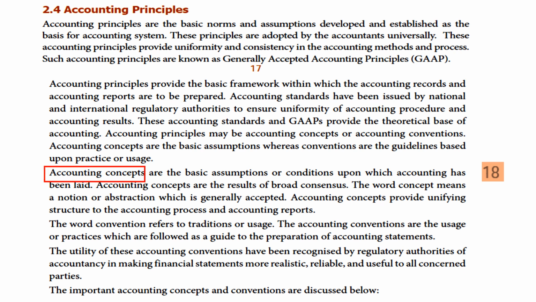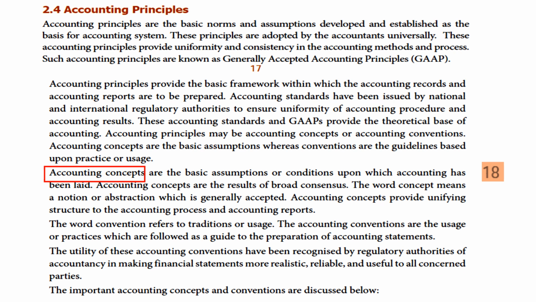Accounting concepts are the basic assumptions or conditions upon which accounting has been laid. Accounting concepts are the result of broad consensus, that means broad agreement, of accounting standards and GAAP.